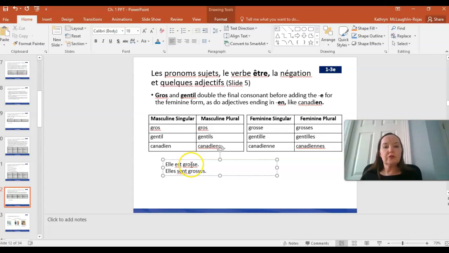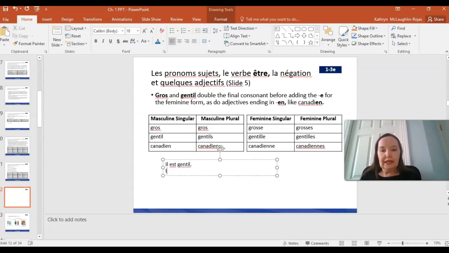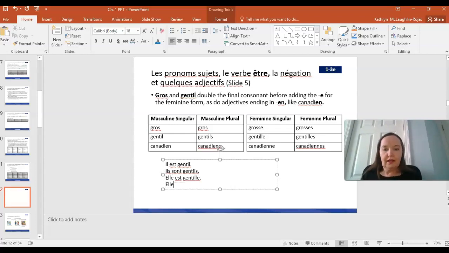The same thing with the gentil. Okay, so I can say, il est gentil, ils sont gentils. So that would be a good example to put here. Il est gentil. Ils sont gentils. Et elle est gentille. It wants to correct my spelling. Elles sont gentilles. We need both L's there.